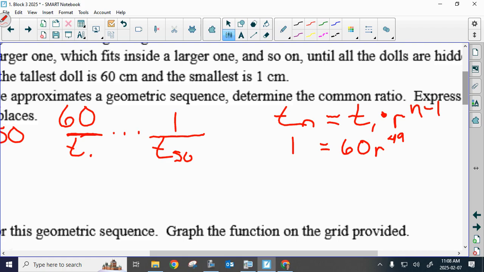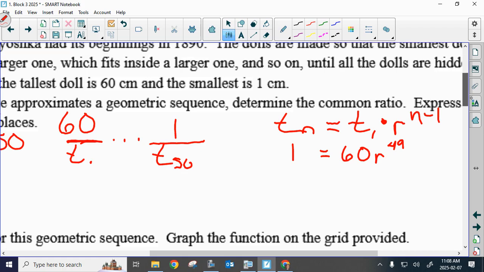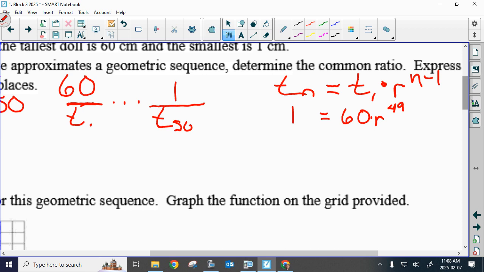How would you algebraically determine your R? How am I going to solve for R right now? What would you do next? What's my next move? Perfect. Okay, so I'm going to divide by 60. I don't want to see this as a decimal. 1/60th is a beautiful number. How do I solve for R when the variable is the base? We're not creating same base right now because we know the exponent. How do I get the R all by itself? It's like a nasty 49th root of 1/60.